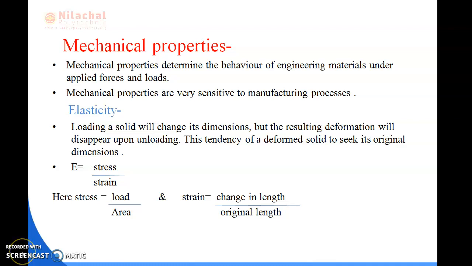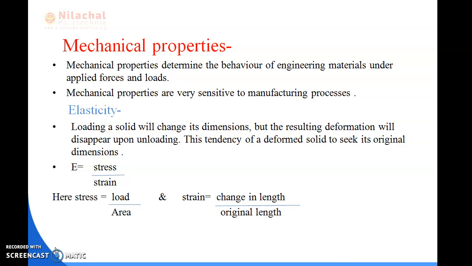So the first mechanical property we are going to study is elasticity. Let me explain what elasticity is. A liquid or gas adapts itself to the shape of its container, but a solid has a shape of its own. Suppose we take a solid and subject it to pressure. If we give a load to a solid, that solid will change its dimension.